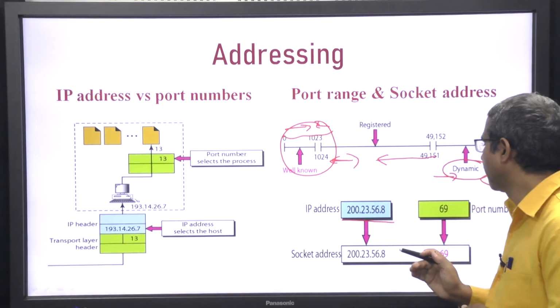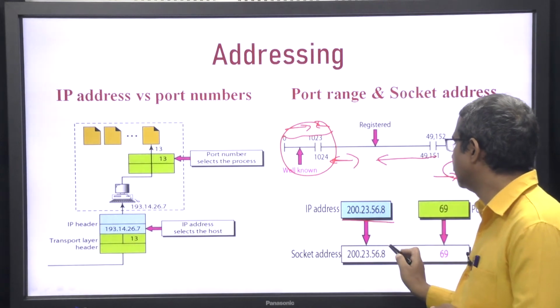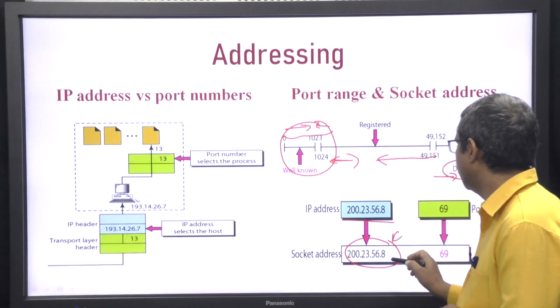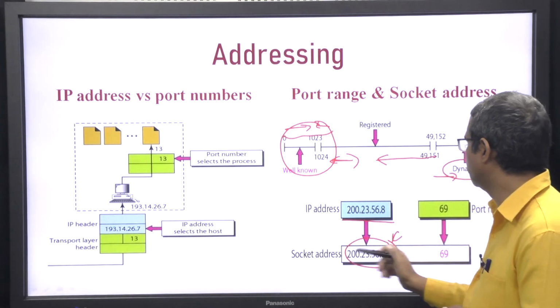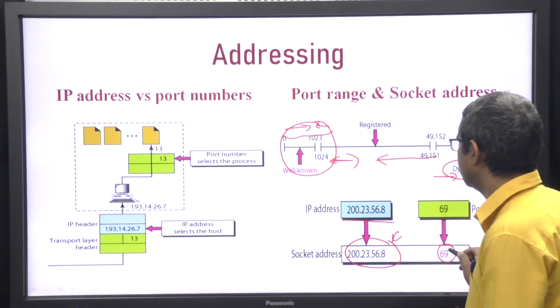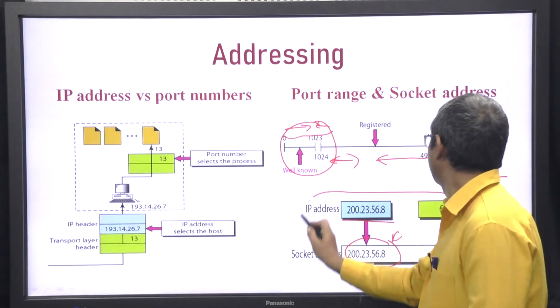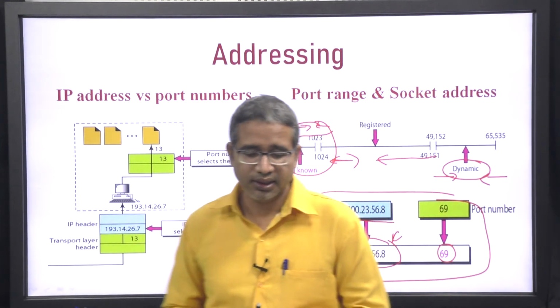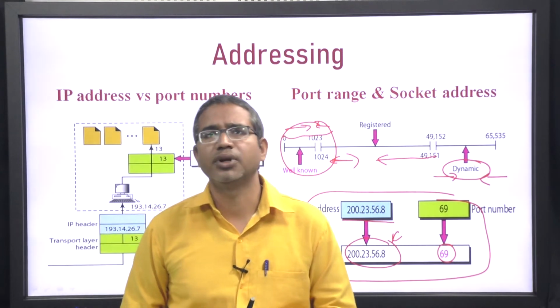Here, for example, this is the address that has been obtained up to the network layer, from which host it is coming to which host, and then this port number, suppose 69, has been added to this one. In this way we generate the address here in the transport layer.